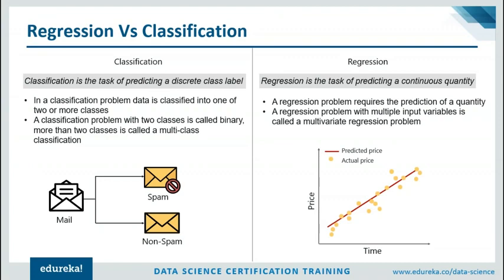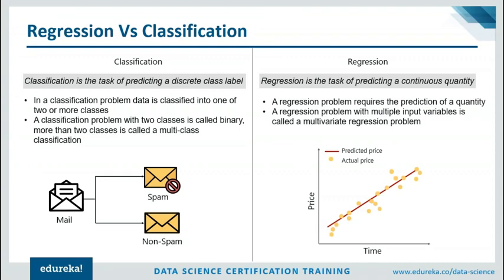We have binary classification and multi-class classification. The example that I gave earlier about classifying emails as spam and non-spam is of binary type. This is because here we are classifying mails into only two classes, spam and non-spam. But let's say that we want to classify mails into three classes: one containing spam messages, second one containing non-spam messages, and third one, let's say, containing drafts. So here what we're doing is we're classifying mails into more than two classes. This is exactly what multi-class classification means.